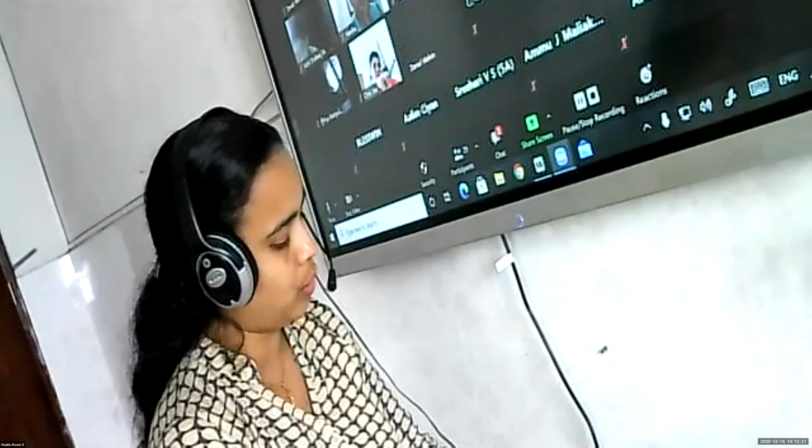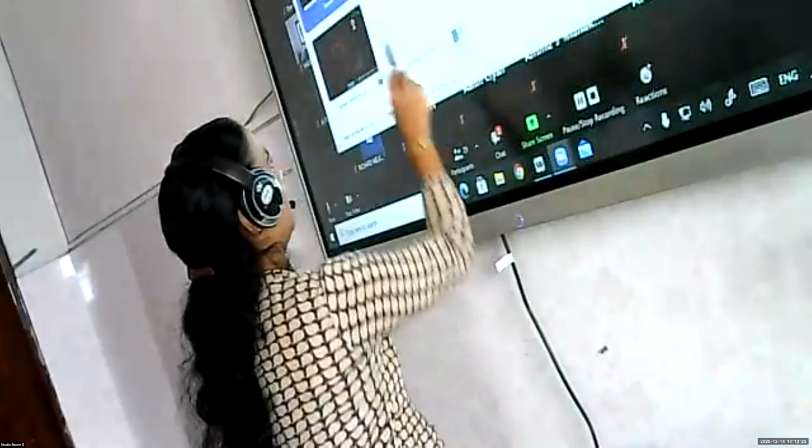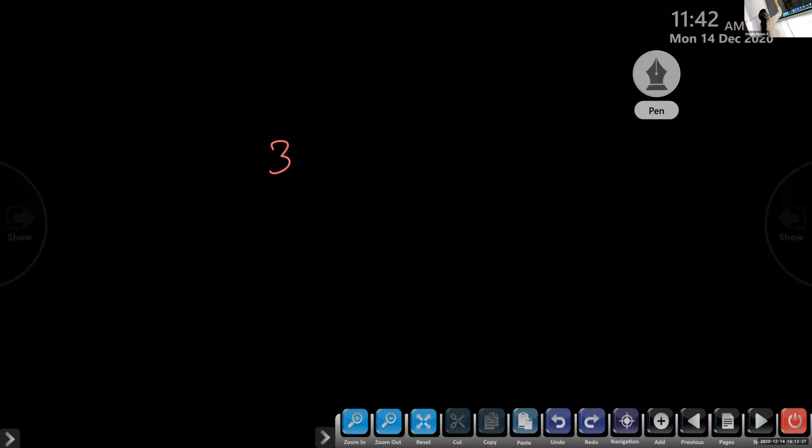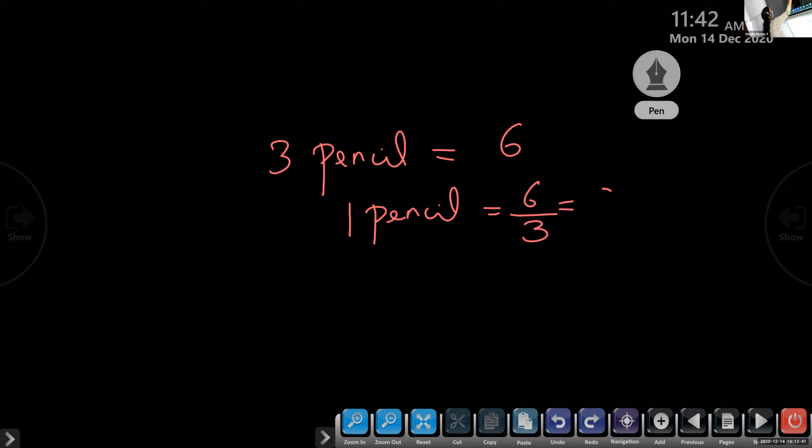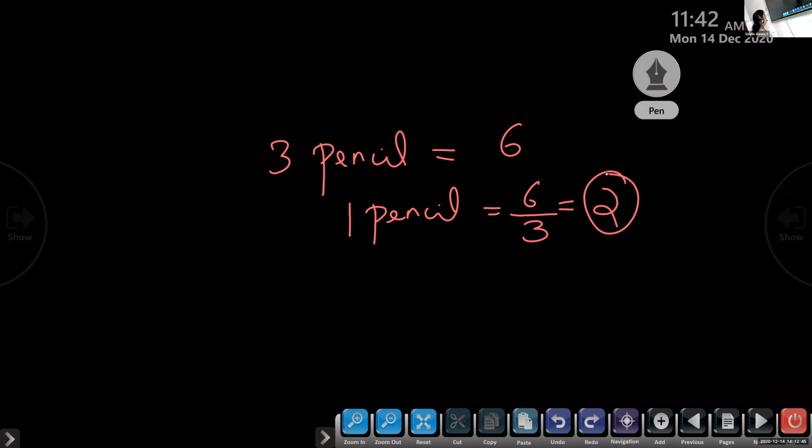So here what we have to do? The cost of 3 pencils is given as 6. So you have to find out the cost of 1 pencil. How to do that? 6 divided by 3. So what's the answer? 2. So 2 rupees for 1 pencil.